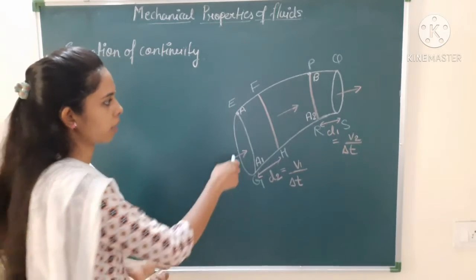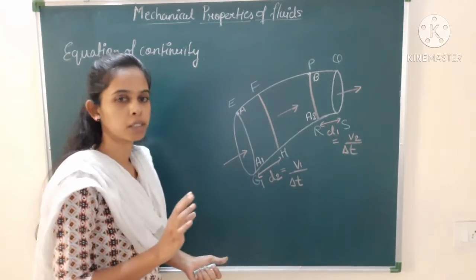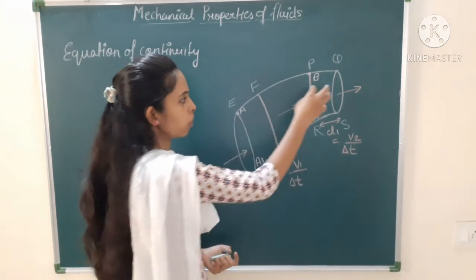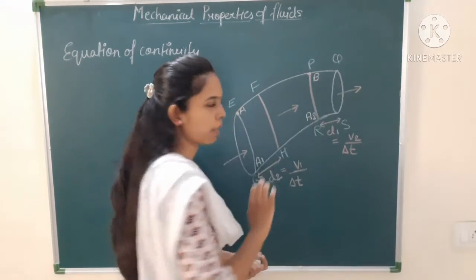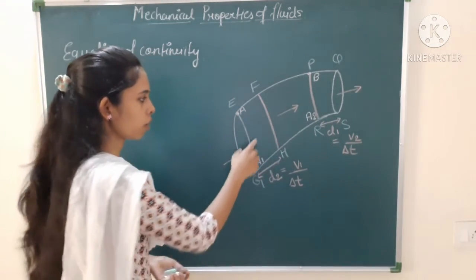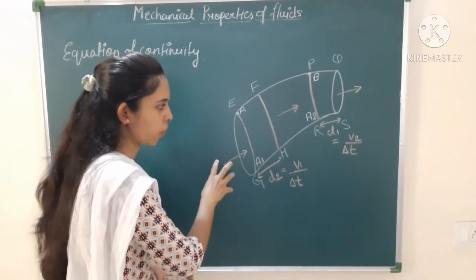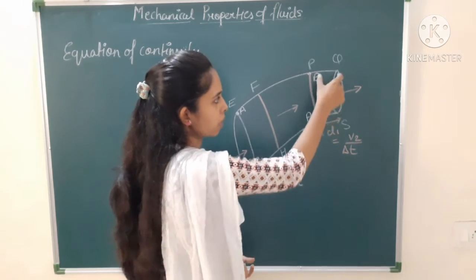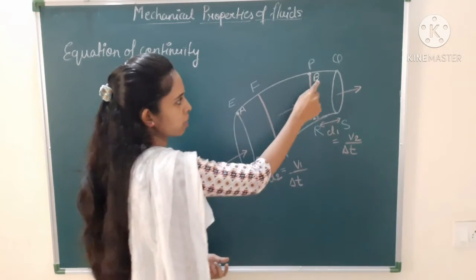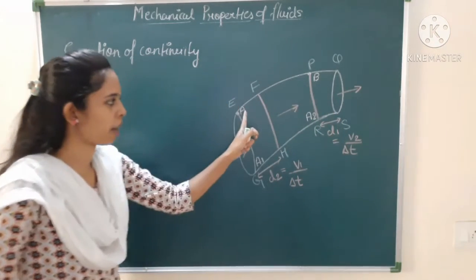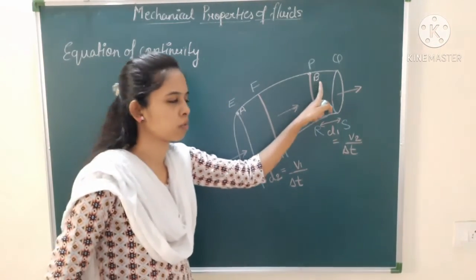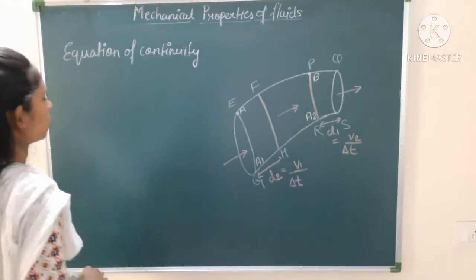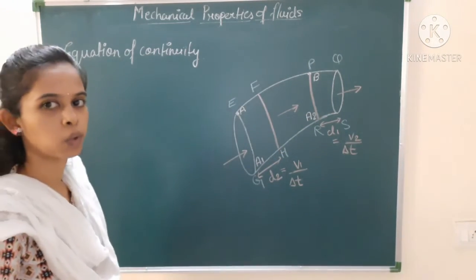So therefore this is not the thing that whatever molecules are going to come here, only half of the molecules will come out. This is not the thing here. So therefore the total mass going to enter from this section will be equal to the total mass at this section, that is section A and section B. So the mass at section A is equal to the mass of the fluid at section B. This we have to find out, whether that will be constant or different, that we are going to see.